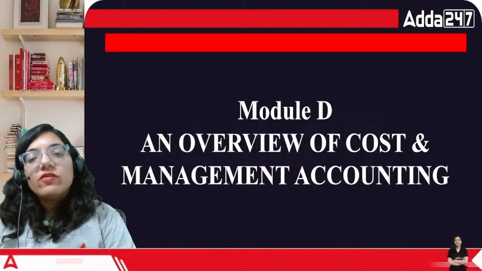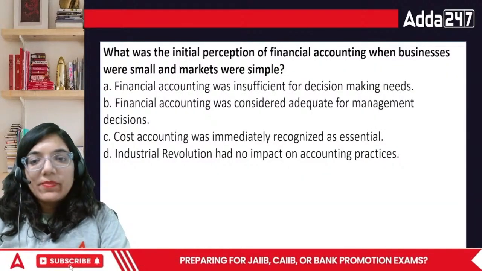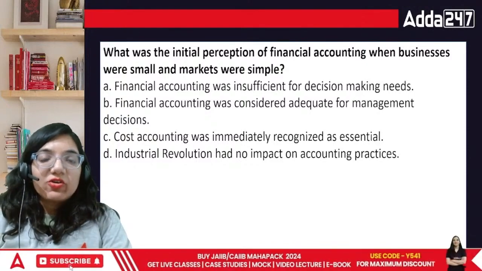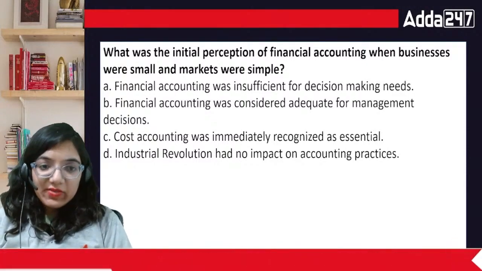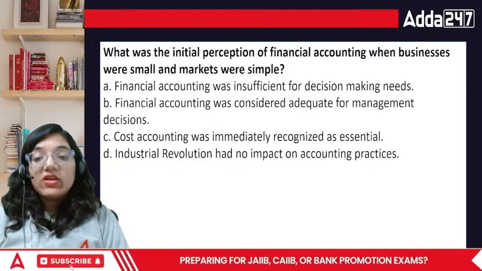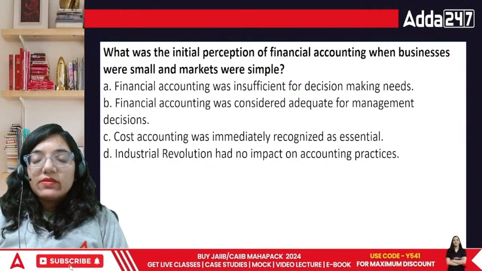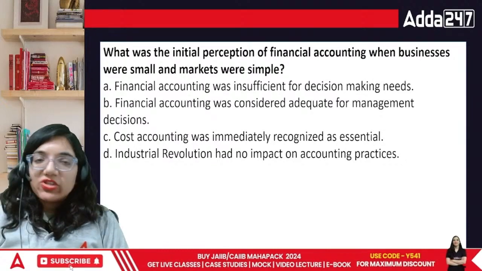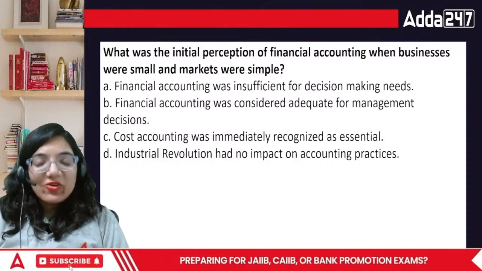We're talking about an overview of cost and management accounting. Here comes the first question, everyone. In your syllabus, they cover not only the basics of cost accounting, but also the terminologies associated with it, even the SI units related to the particular area. We'll be talking about that as well.